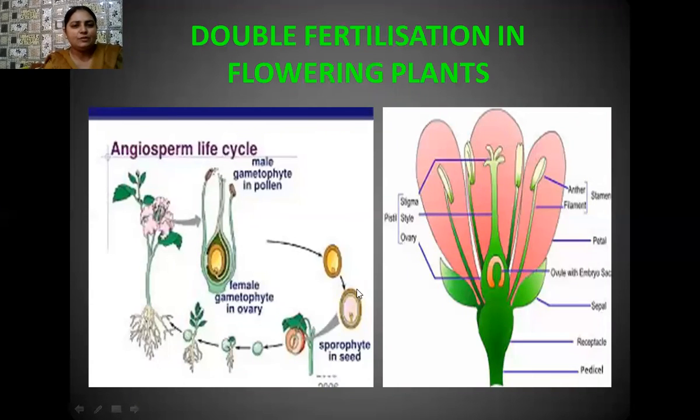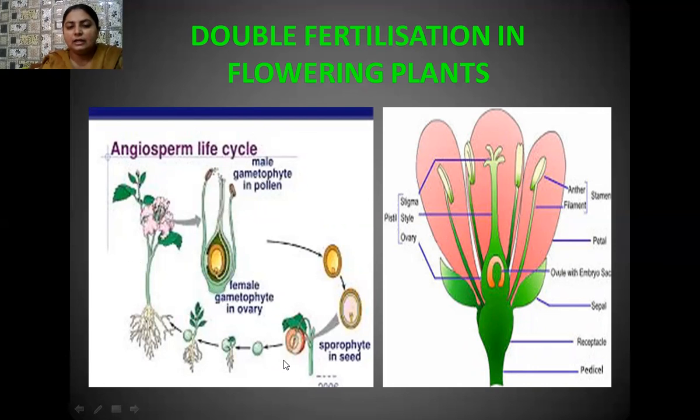Okay, student, here I have shown you the life cycle of the angiosperms. This is a typical flower. The flower has male and female sex organs. Anthers contain pollen grains, male gametes. Inside the female reproductive organ is the ovary, and inside the ovary is the ovule. Inside the ovule is the embryo sac, which contains the egg. The other stages I have already discussed with you.